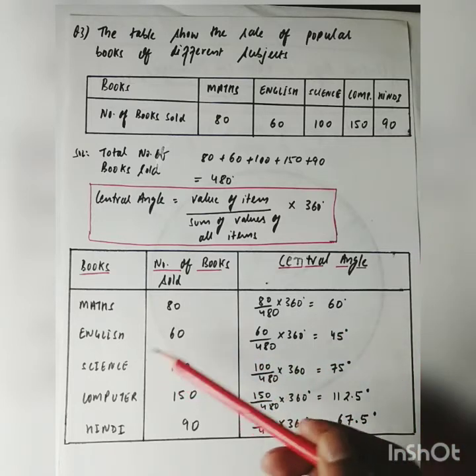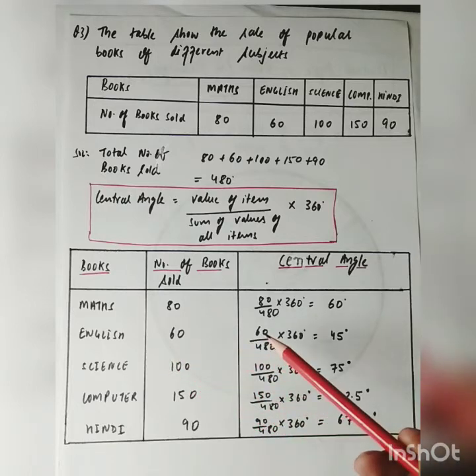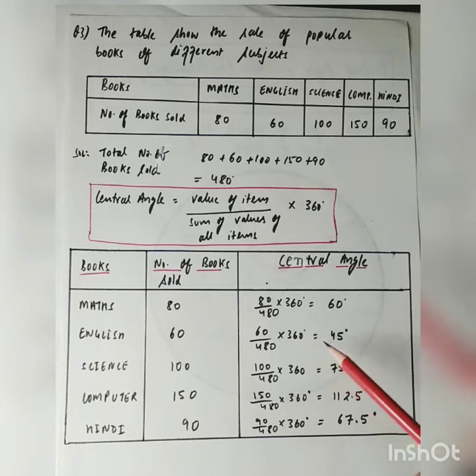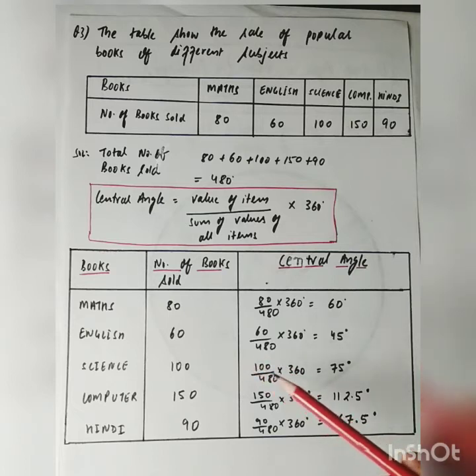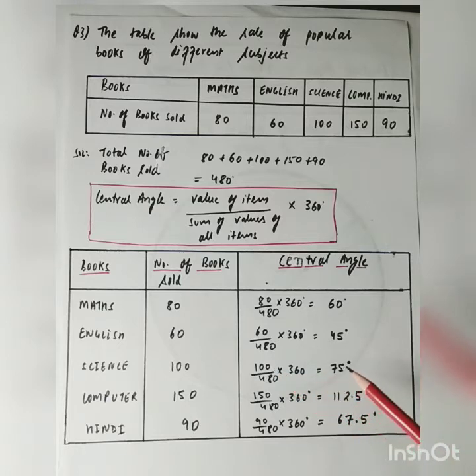Same, central angle for English will be 60 upon 480 into 360. This will be equal to 45 degree. Central angle for science will be number of science books sold upon total books into 360. This will be equal to 75 degree.